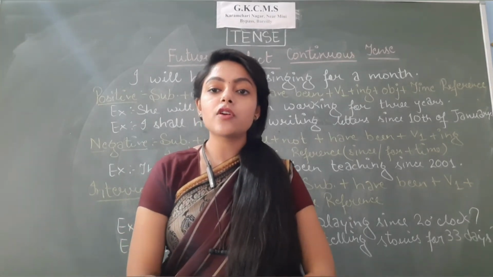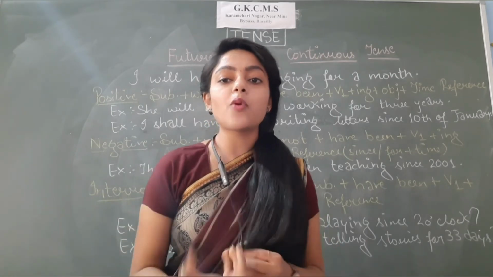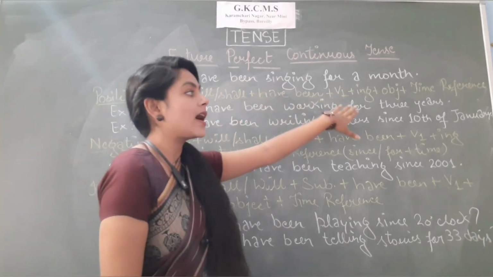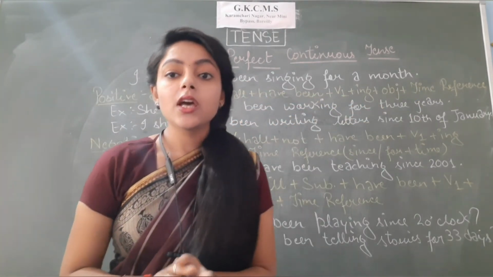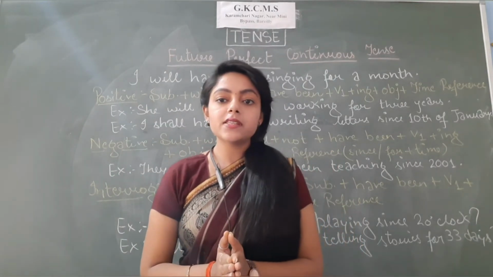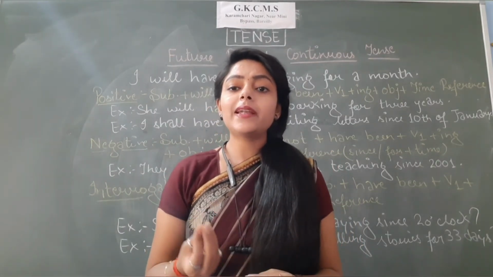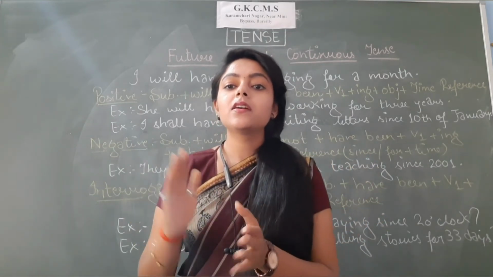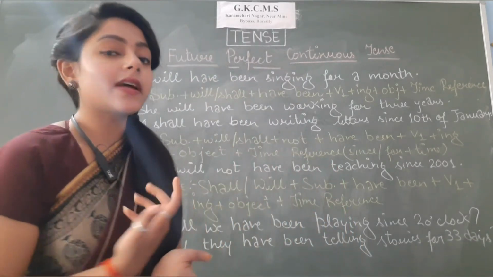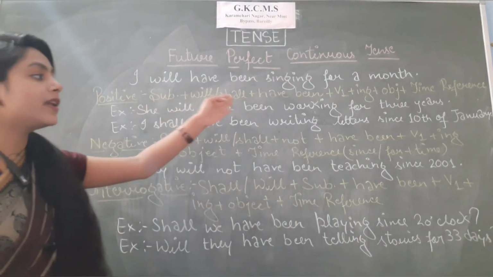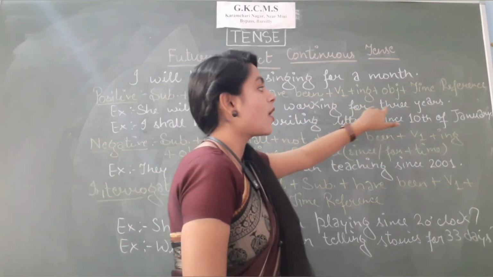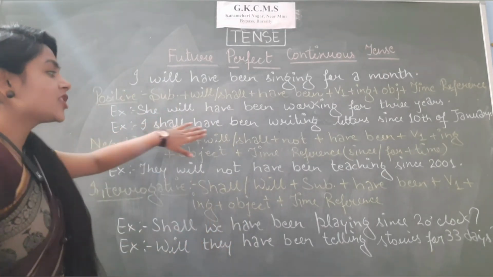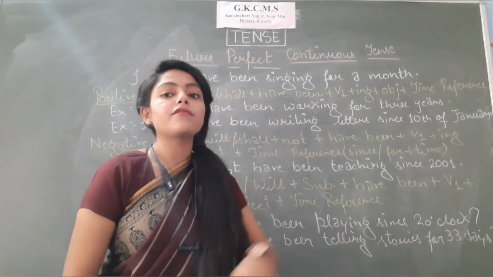Now let us see the structure of this tense. First of all, let's see the positive sentences. Subject, will, shall, have been, V1, ing, object and then time reference. Those of you who don't know what time reference is, I have already explained it, but let me just tell you in brief. Time reference is basically either since or for and then time. Let's see the example so that you can understand it in a better way. She will have been working for 3 years. This for and 3 years is what we call time reference. Next example, I shall have been writing letters since 10th of January.